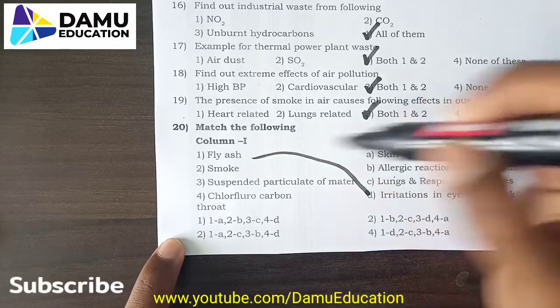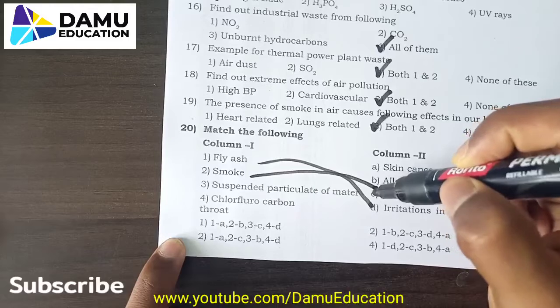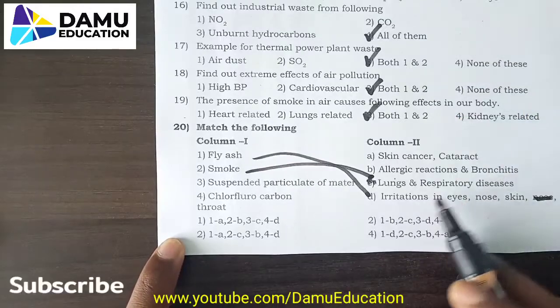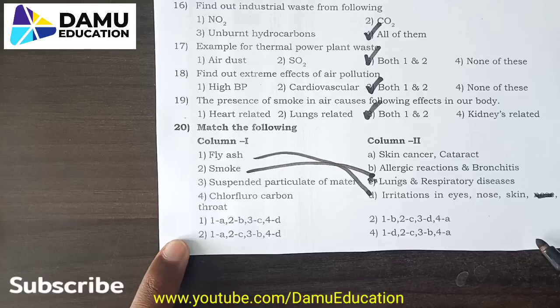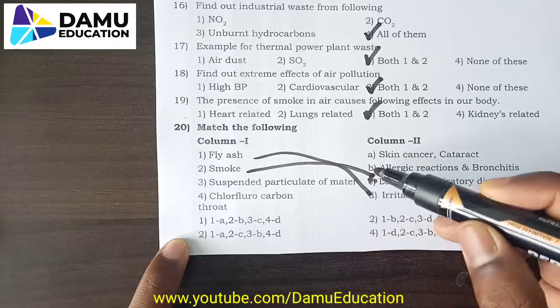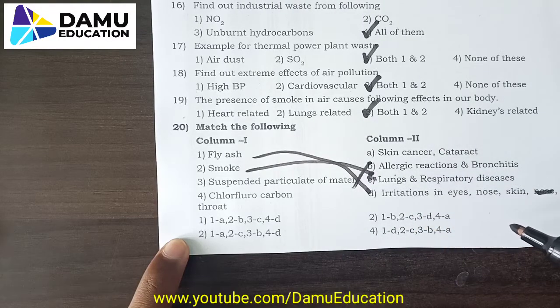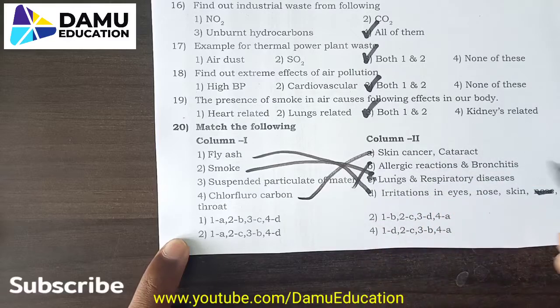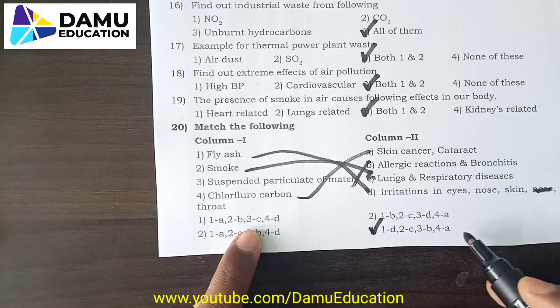Smoke means lungs related and respiratory diseases. Next, the third one, suspended particulate matter, that is allergic reactions and bronchitis, and chlorofluorocarbons, skin cancer and cataract. So you can go with DCBA, right?